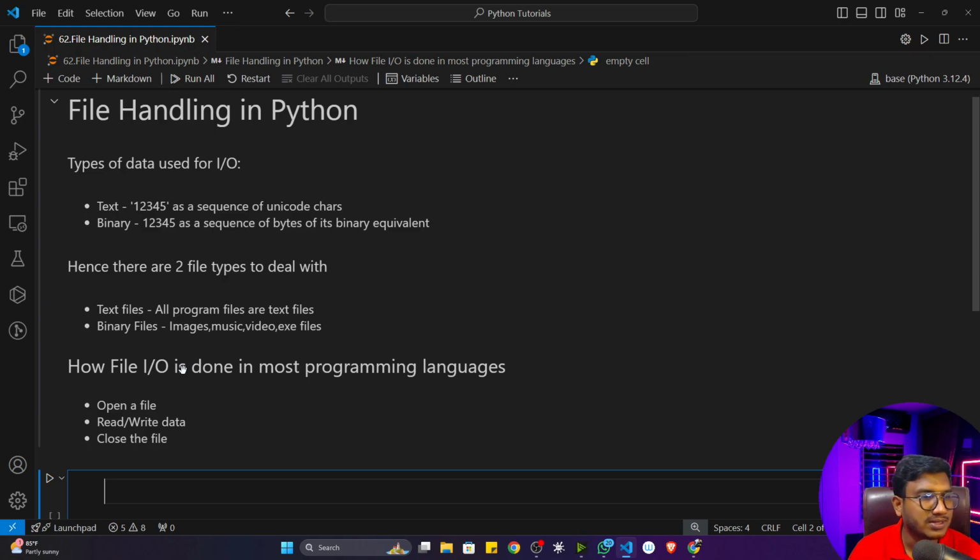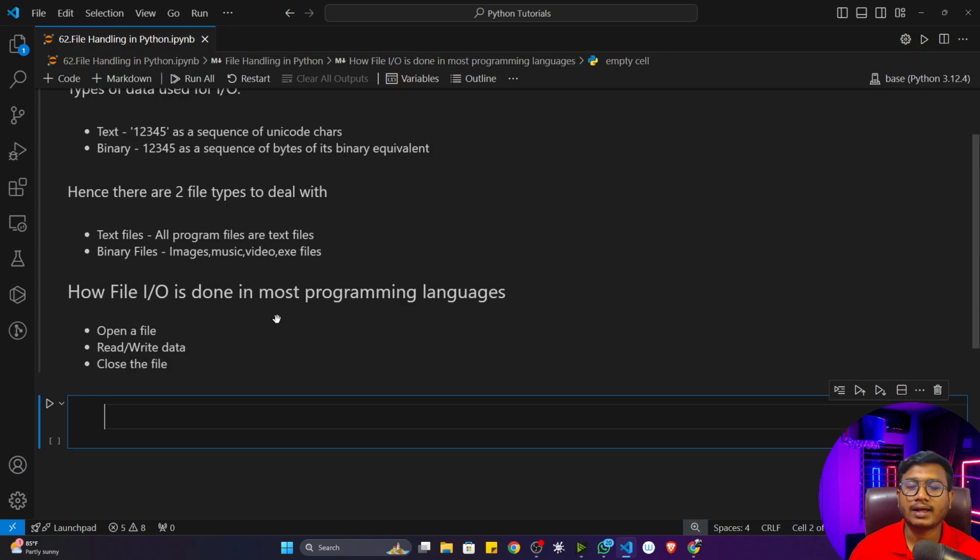In every software you will see they work with textual data, image data, music data, video data. I hope you are getting my point. Here we'll be learning three main components of file handling. First of all, we'll see how we can open a file, how we can create a file, how we can read the data and write the data inside a file, and after reading and writing, how we can close that file.